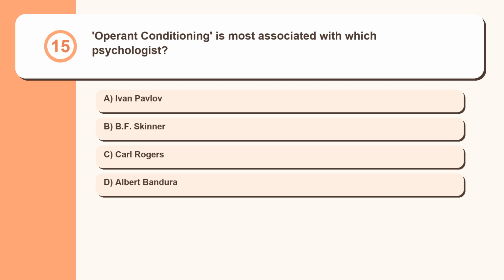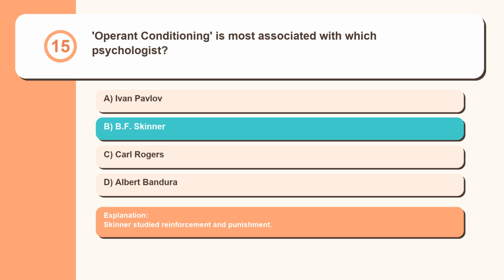Question 15. Operant conditioning is most associated with which psychologist? Ivan Pavlov, B.F. Skinner, Carl Rogers, Albert Bandura. Skinner studied reinforcement and punishment.